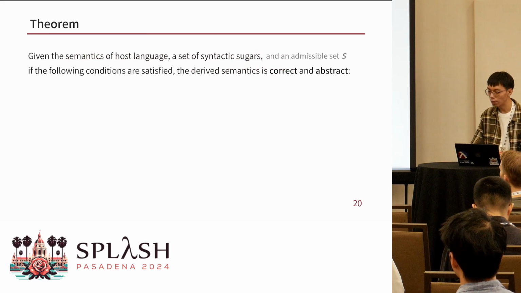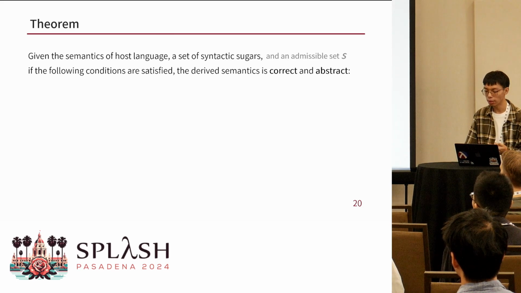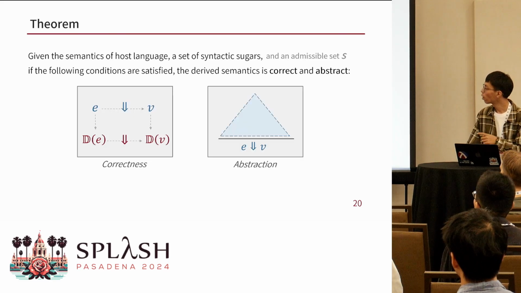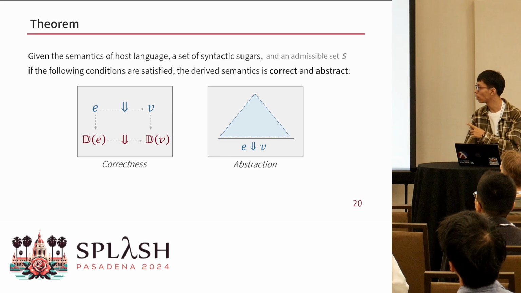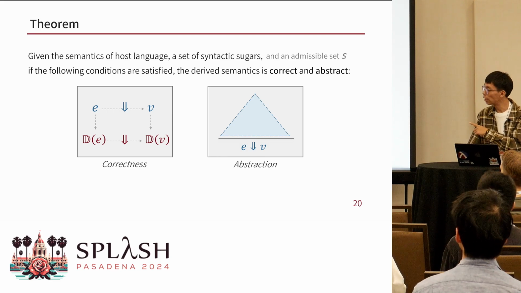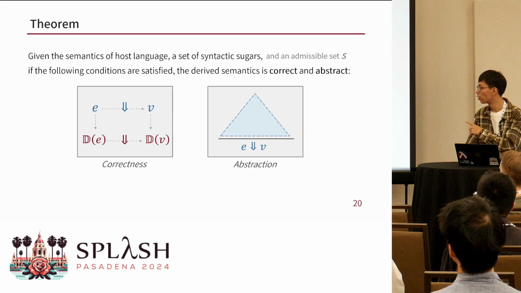We have proven that, informally speaking, correctness and abstraction can be guaranteed under the conditions we provide. Here, correctness means that if E is evaluated to V in the lifted semantics of the DSL, then DE will be evaluated to DV in the host language.